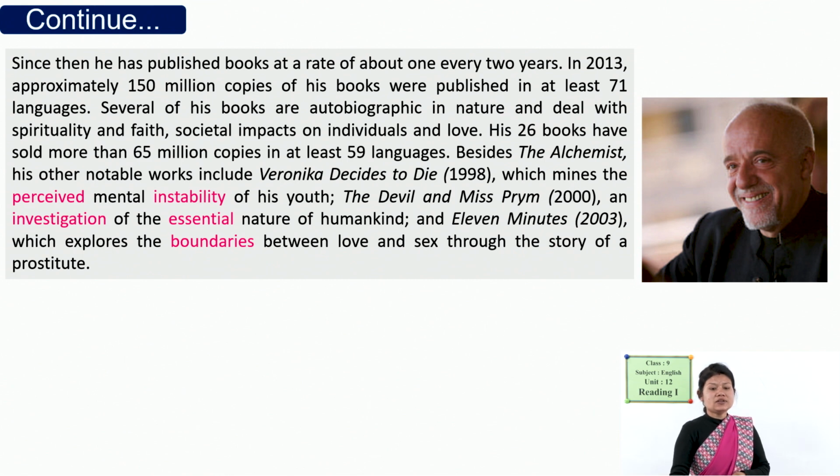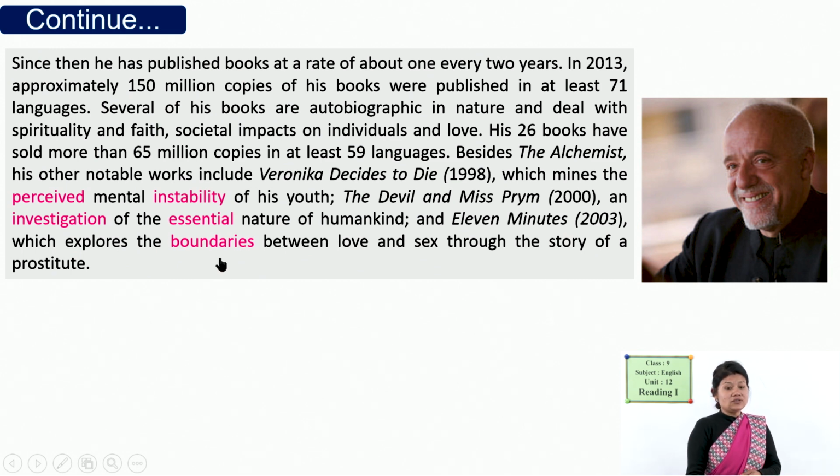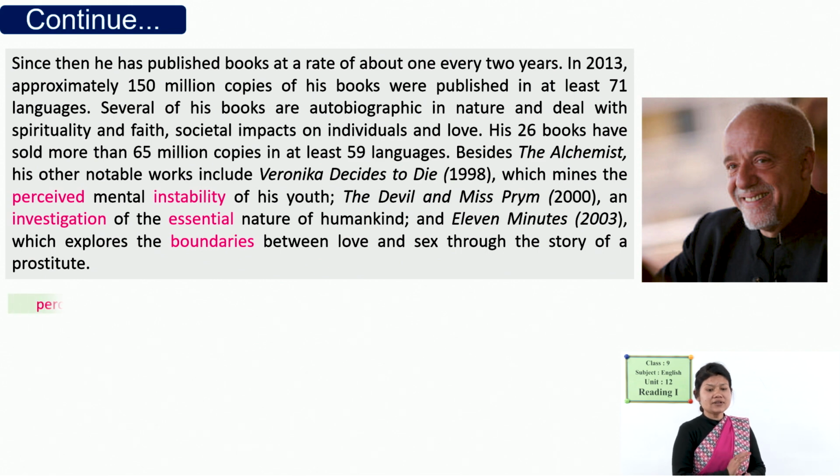Yes, it includes, you can see here, Veronica Decides to Die. In 1998 it was published, and it was about the mental instability of youth. Similarly, another, The Devil and Miss Prym, which was published in the year 2000. Similarly, 11 Minutes in 2003. So, in this way he published other books as well. So, are you clear, dear students?